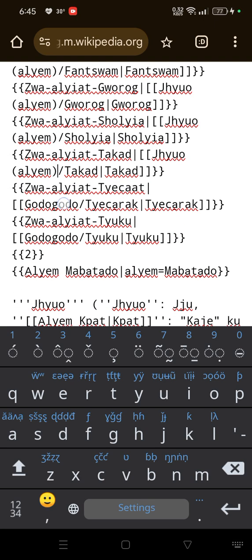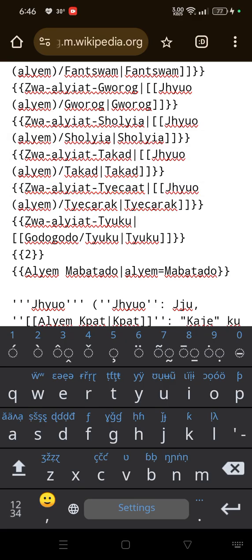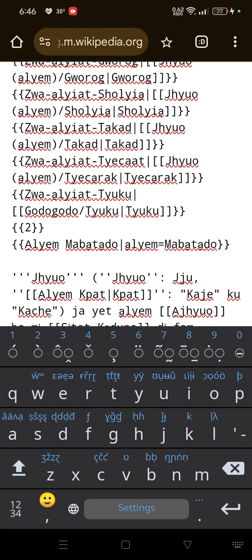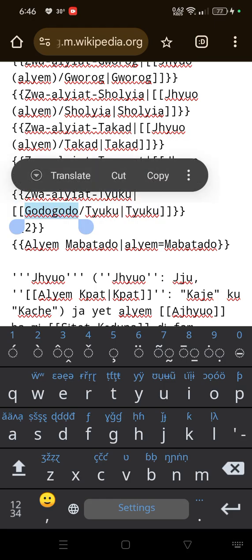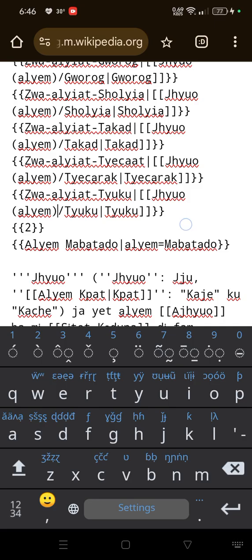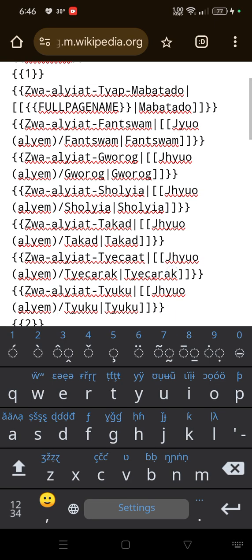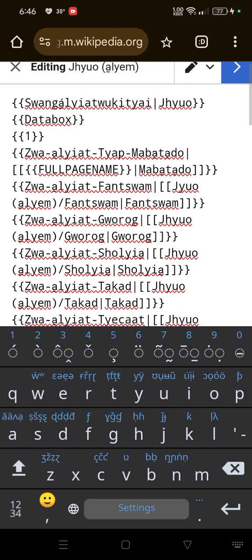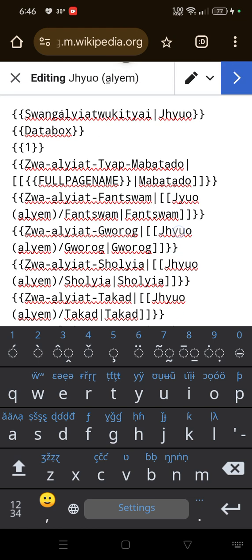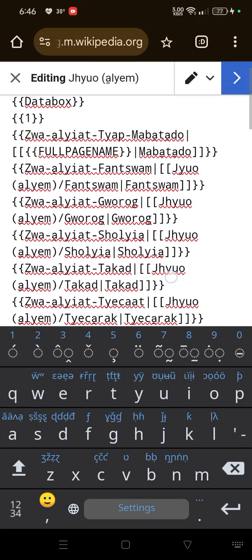And then for Techrak, I'm also not sure. Then I paste it there. So we have it for Techrak, for Tuku, for Takat, for Sholya, for Grok, and then for Phantom, the Mabaldo homepage. They are all having that very template.